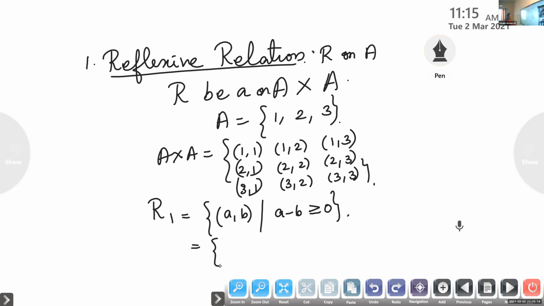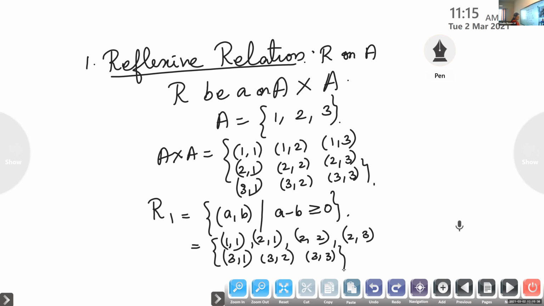Nandana? (2,1), (1,1), (2,2), (3,1), (3,2), (3,3). Whether (2,3) belongs here, Nandana? No, isn't it? When you take 2 minus 3, you will get minus 1, so it is not possible. So only this many elements are there.